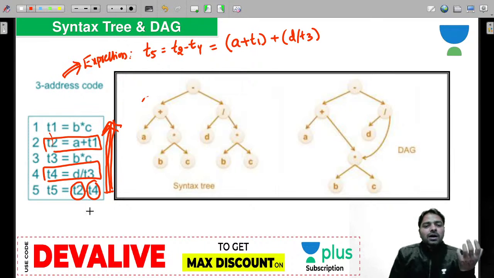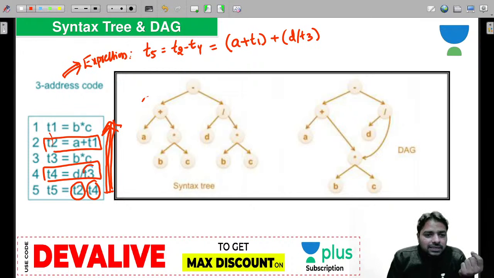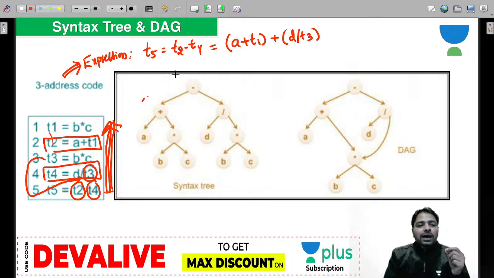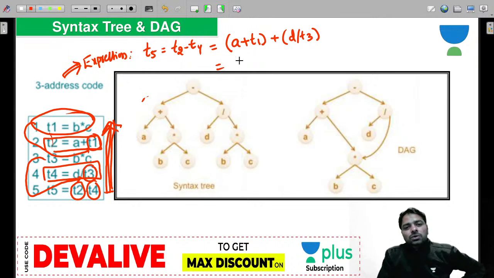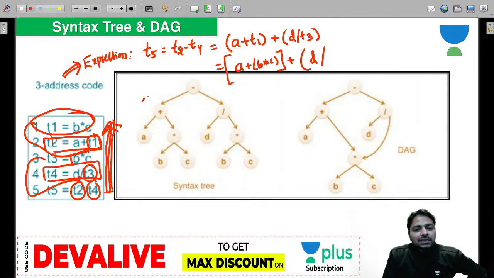That's not enough. Here again, further, look, T3 is there. This T3 you have to substitute here, and T1 you must substitute here. So now it's going to be very lengthy. A plus T1, which is nothing but B star C, and plus D as it is, but T3 is going to be B star C again, B star C. First you should be in a position to understand how to write an expression, guys.